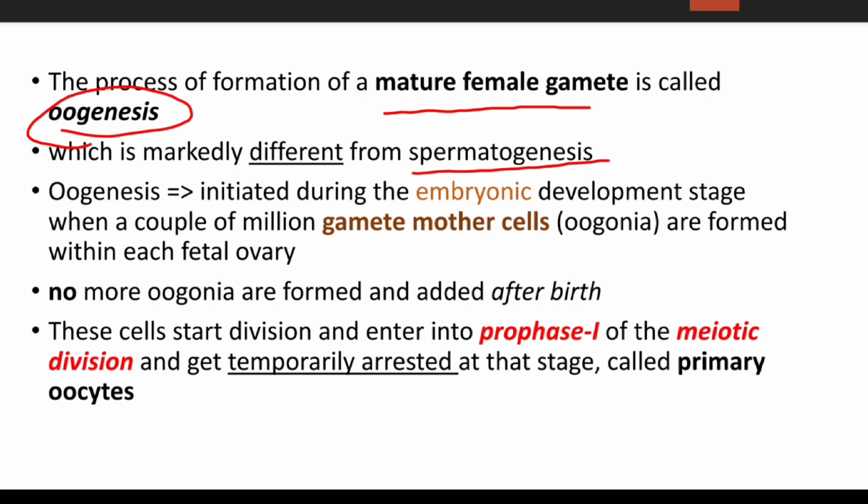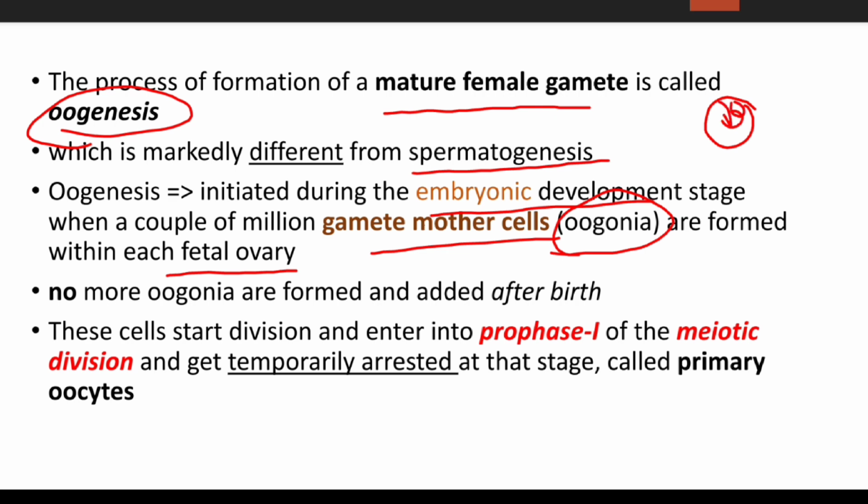So oogenesis is initiated during embryonic development. जब fetal का development होता है तब oogenesis start होता है. It is initiated during the embryonic development stage when a couple of million gamete mother cells, which are known as oogonia, are formed within each of the fetal ovary. So जब fetal womb के अंदर होता है तब उसके ओवरी में oogonia produced होते हैं.